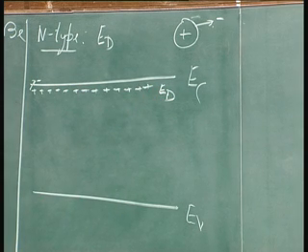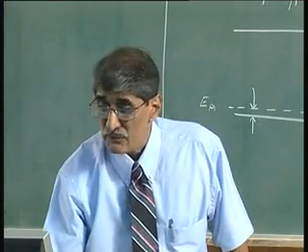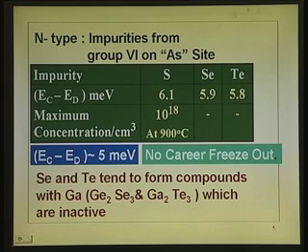And now notice the difference. This is one of the things that we should note. E_C minus E_D is 6.1 milli electron volts. That is one of the major differences between donors in silicon and donors in gallium arsenide. In silicon, it is something like 40 to 50 milli electron volts. In gallium arsenide, these ionization energies of shallow donors are 6.1, 5.9, 5.8, on an average 5 milli electron volts, very small. They are virtually very close to the conduction band.